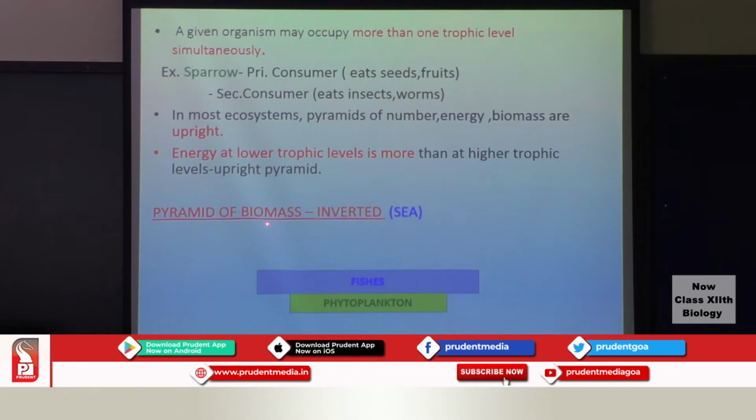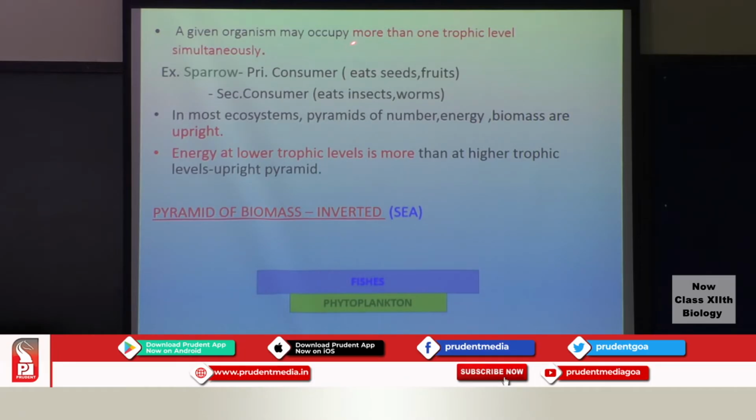Similarly here there is one more example of biomass, pyramid of biomass, an inverted pyramid. You have the phytoplanktons and you have the number of fishes that outnumber the number of phytoplanktons here, and therefore this is also an inverted pyramid.